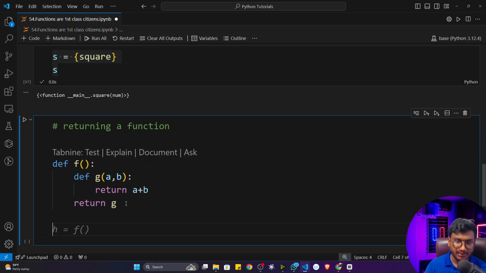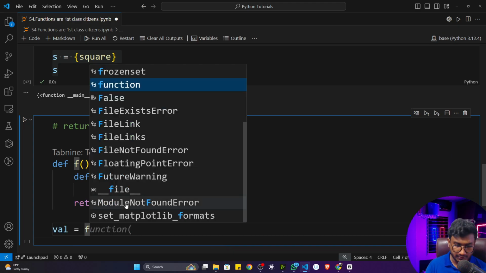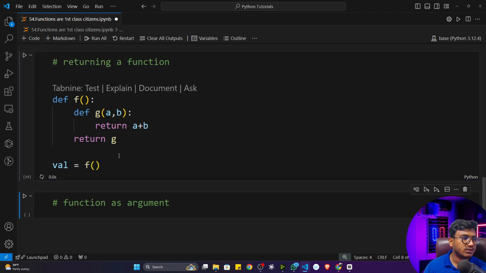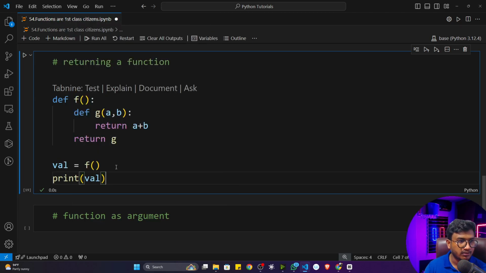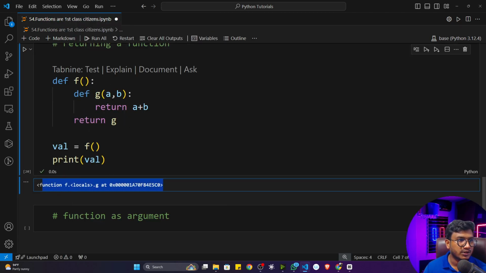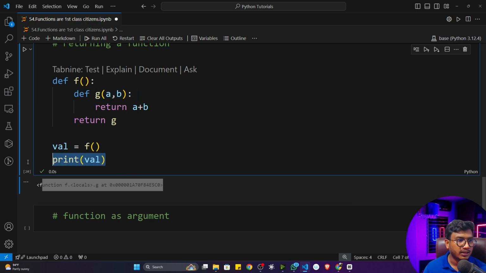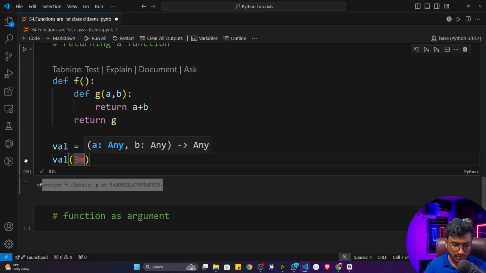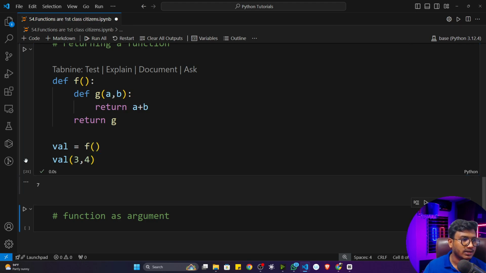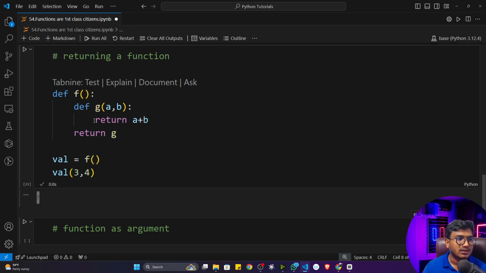Now what I will do is take a variable and call this particular function f. If I execute the program, the function object will come into the variable. Let me show you. If I print the variable right now, see, it is returning this particular function g. Now what I can do is simply write val, and give the input, let's say 2, 4. Now if I execute, it will give me 7, because it is doing this particular operation and I'm returning this particular function object here.